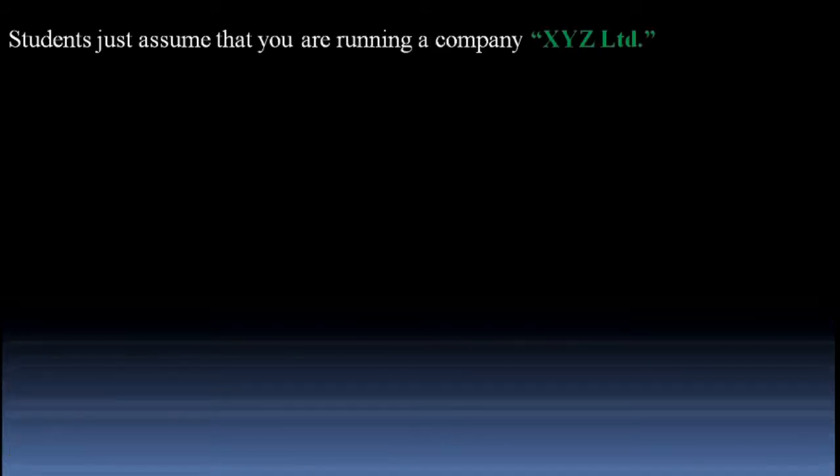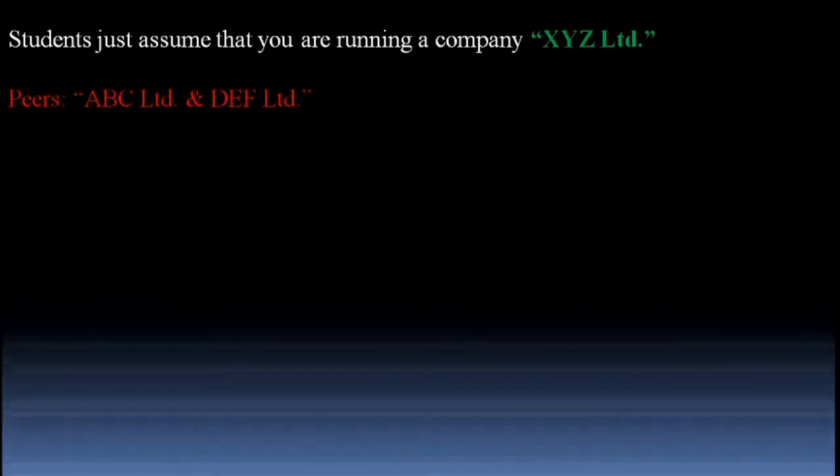Students, I want you to assume that you are running a company XYZ Limited and your peer companies are ABC Limited and DEF Limited. Now, you want to find out the position of your company, that is XYZ Limited, in the market, whether you are ahead of your peers or behind your peers. And at the same time, your peers are also interested in knowing their position in the market. So you three have decided to compare your achievements and other criteria with each other.